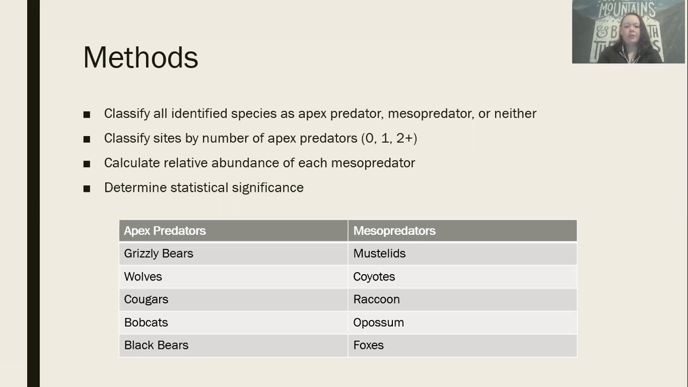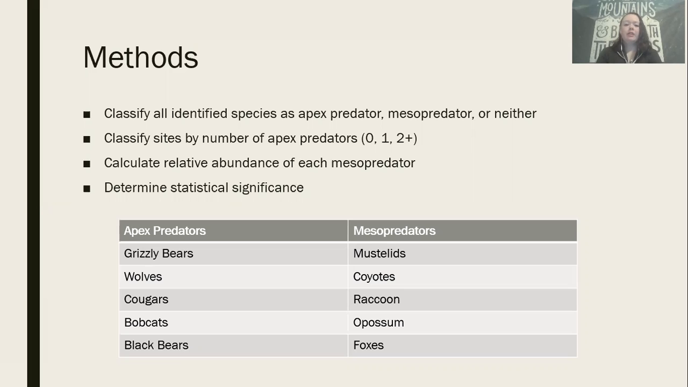So what we ended up doing was we went through all of the data collected in the 2019 Snapshot USA data source, and we classified every single species as either an apex predator, a mesopredator, or neither, which generally consisted of a lot of herbivores, rodents, things of that nature. And then we went through all of the different camera sites, different areas that these data was collected, and determined the number of apex predators that were seen there and classified them that way. So we have classified by no apex predators, one apex predator species, or two or more species.